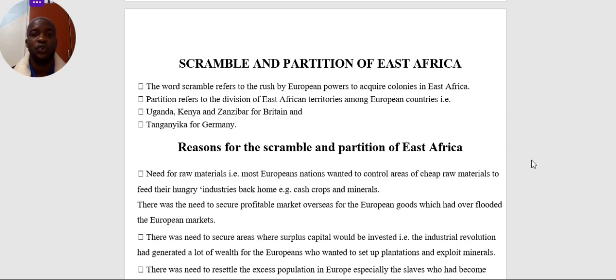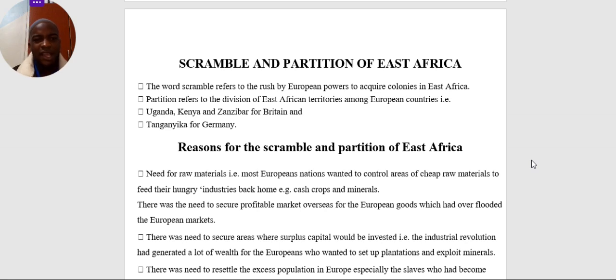1871 to present. So specifically today we are going to look at the scramble for and partition of African territories. The word scramble for refers to the rush by different European powers. Then partitioning, this is the division. So this is the time when African territories were fought for and then divided by different European powers, just like a piece of cake. European powers looked at African territories as a mere piece of cake. They came and they fought for them, and later they divided them amongst themselves.